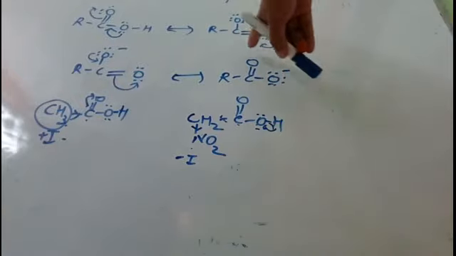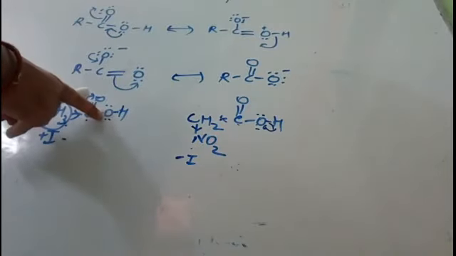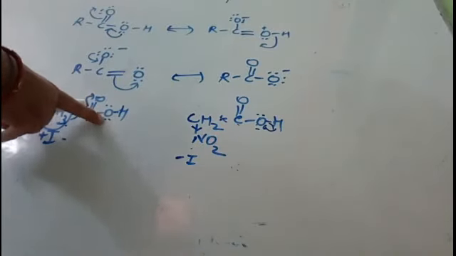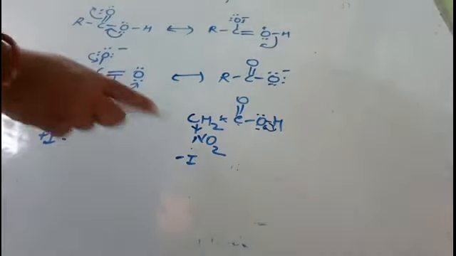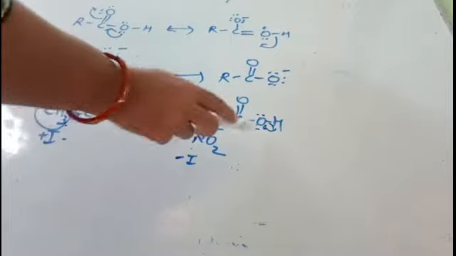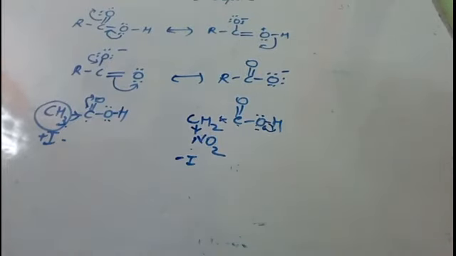Whereas an electron releasing group will increase the electron density on the oxygen, hence it will destabilize the carboxylate ion. So electron withdrawing groups stabilize the carboxylate ion, electron releasing groups destabilize it; hence electron releasing groups decrease the acidic strength and electron withdrawing groups increase the acidic strength.